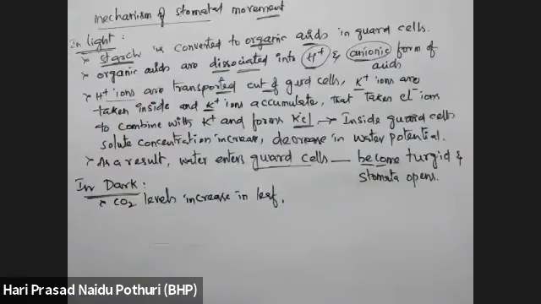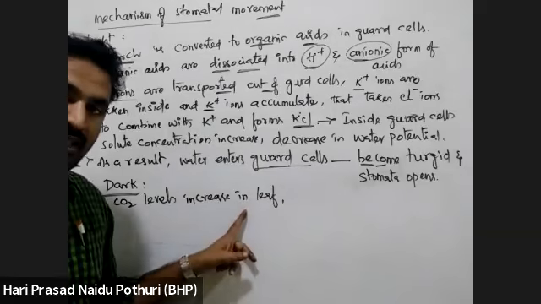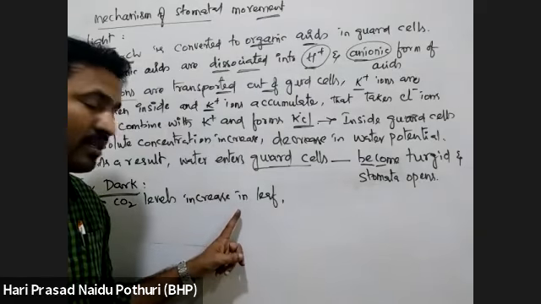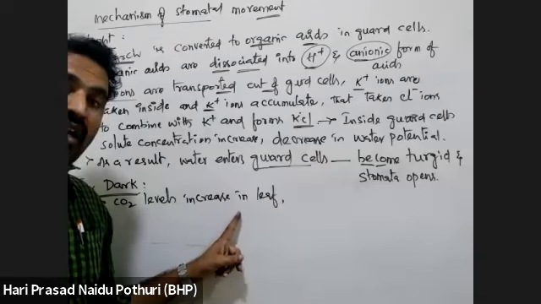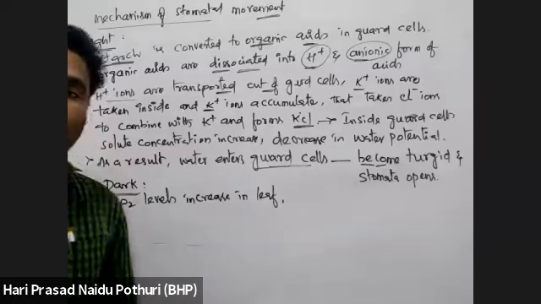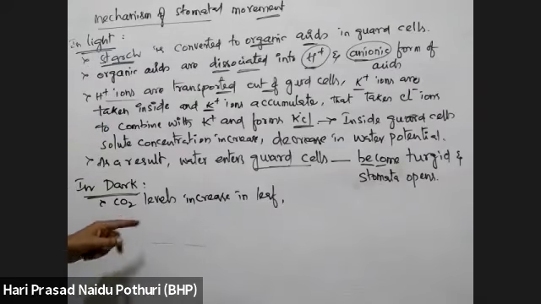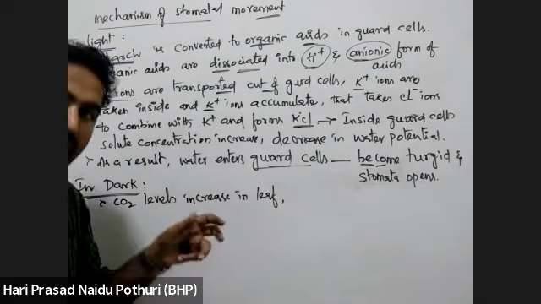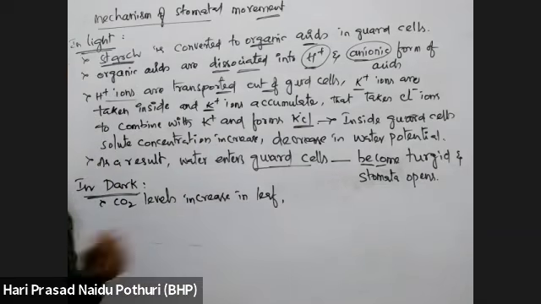Photosynthesis is stopped in night condition, and respiration takes place at night. In dark, the rate of photosynthesis is decreased and the rate of respiration is increased, so CO2 concentration will be increasing.